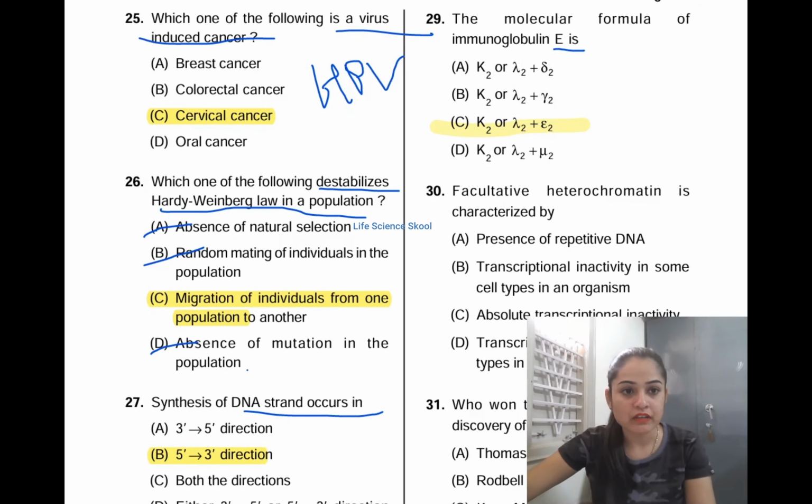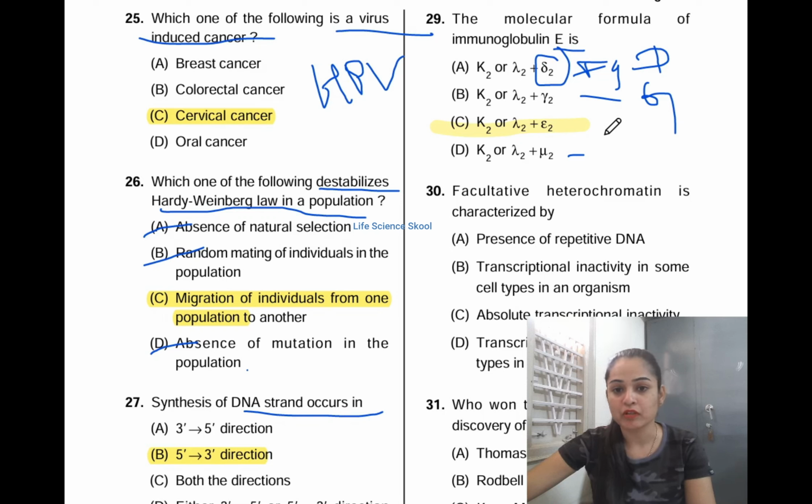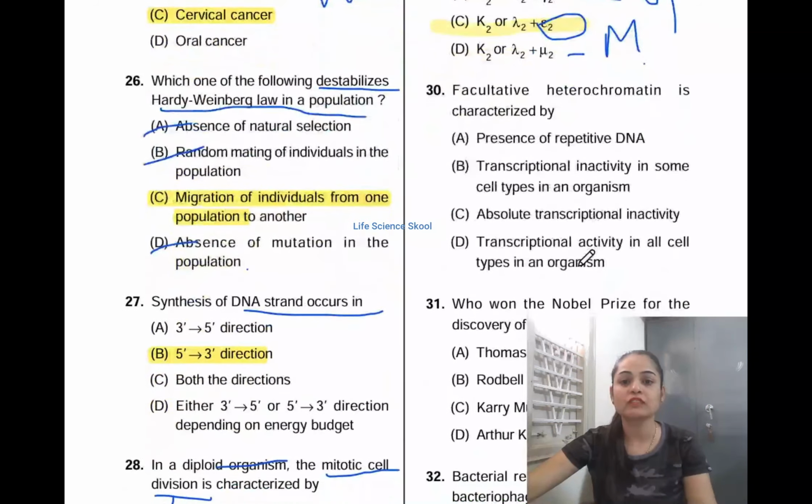And let us go through the others as well. Option A is delta. This is the formula of the immunoglobulin IgD. Delta represents D. Coming to gamma, this is immunoglobulin G, the formula for IgG. And mu 2 represents IgM, immunoglobulin M. These are the formulas of those. And so epsilon is immunoglobulin E. Now moving on to the next question.